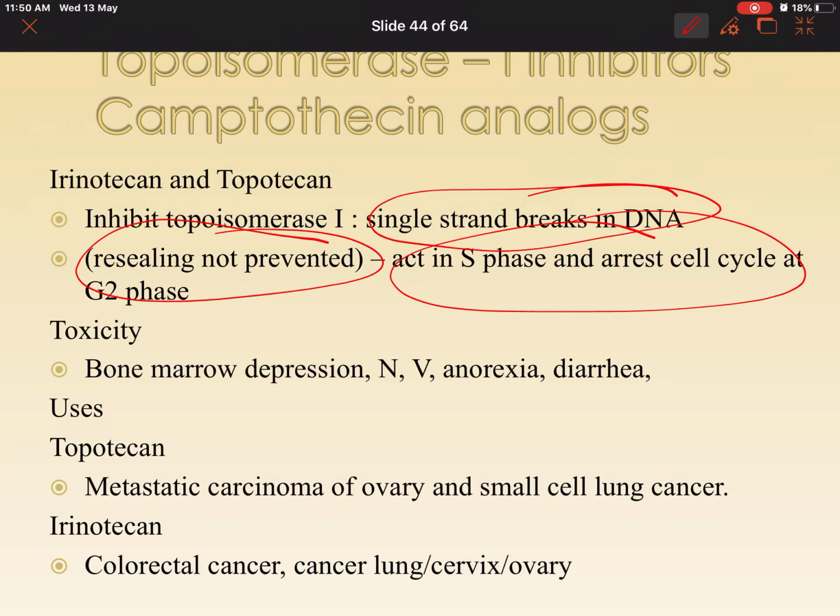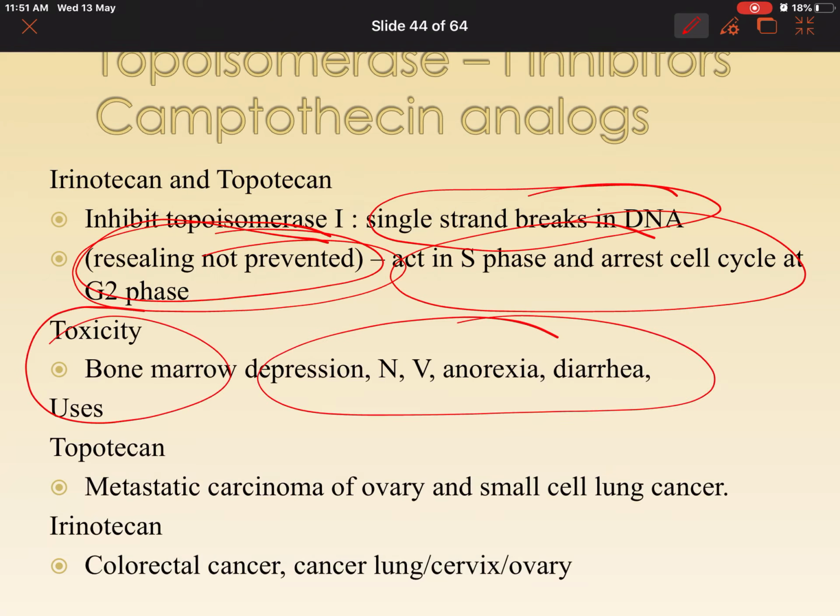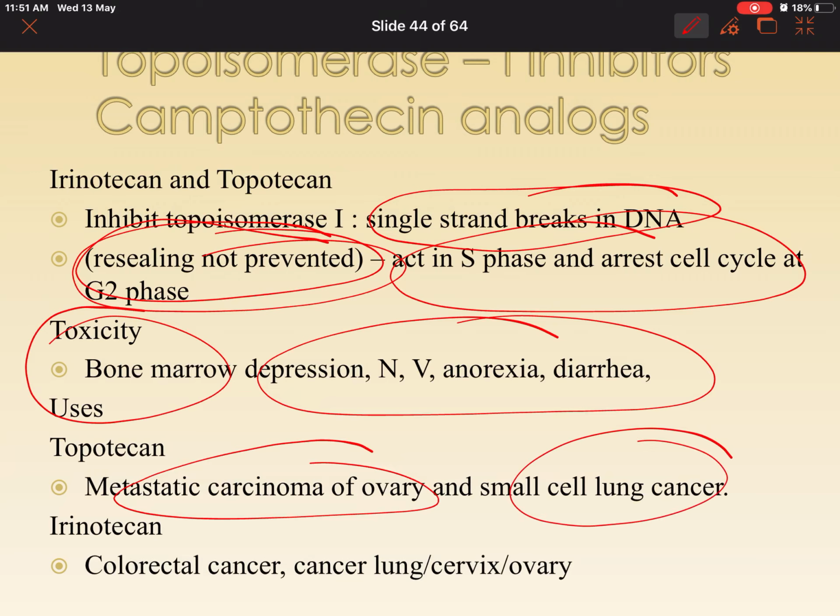They act in the S phase and resealing is prevented. What are the toxicities? It causes bone marrow depression, nausea, vomiting. Uses? They are going to be used in metastatic carcinoma of ovary, small cell carcinoma of lung, colorectal carcinomas.